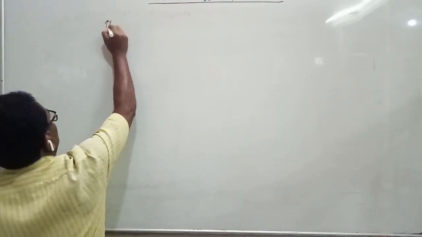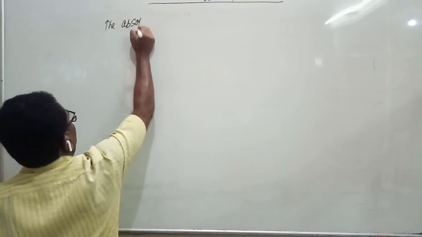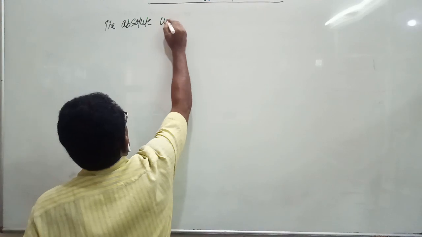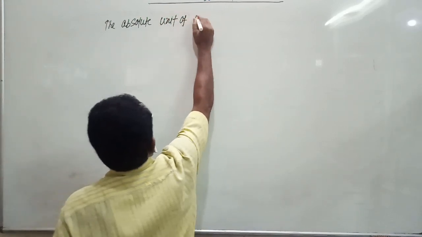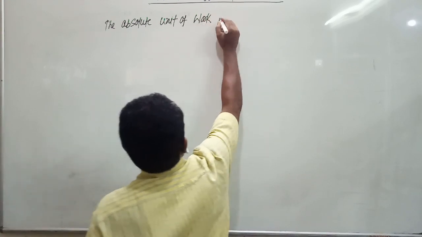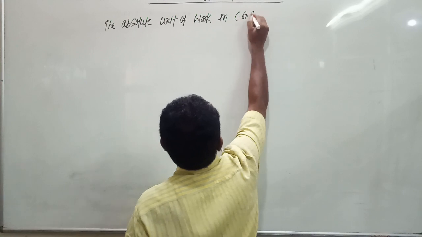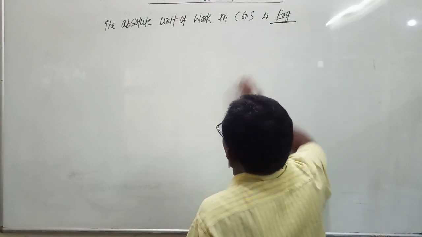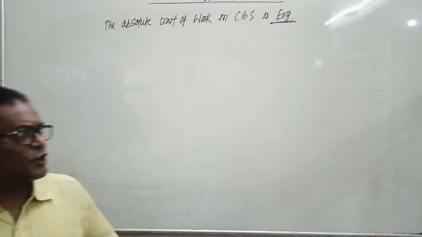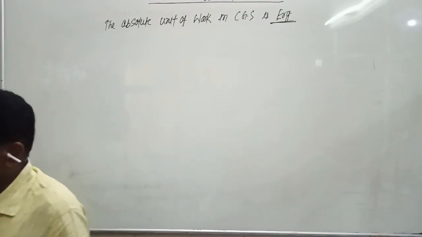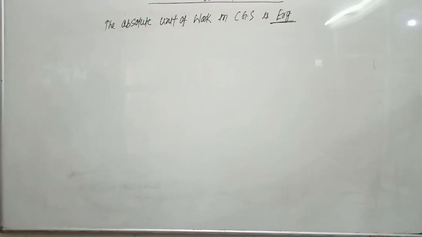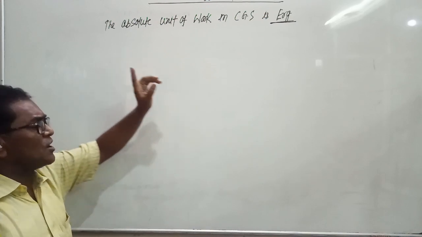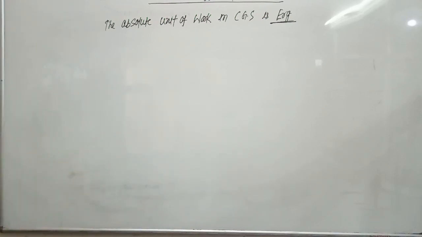And the absolute unit of work in the CGS system is erg. Erg is the absolute unit of work in the CGS system of units.